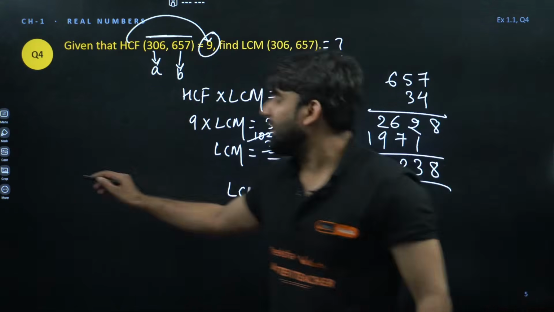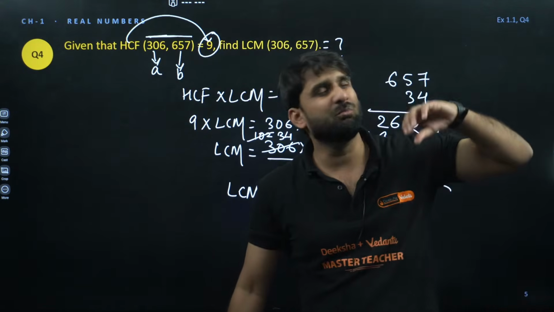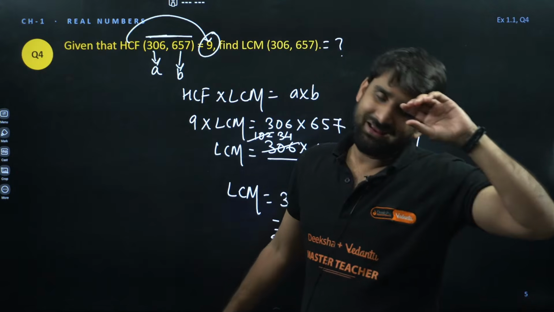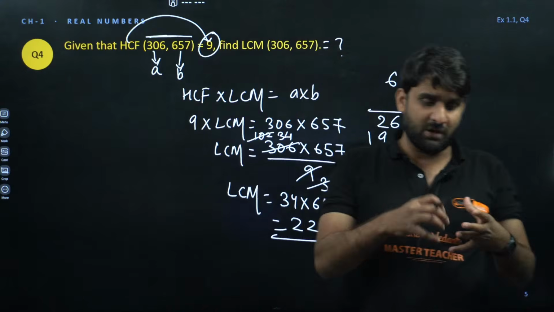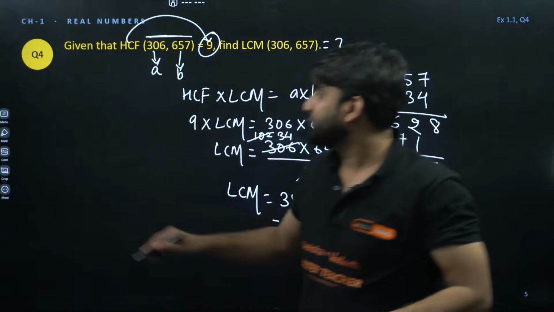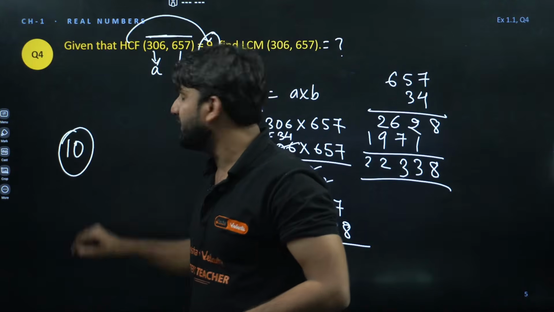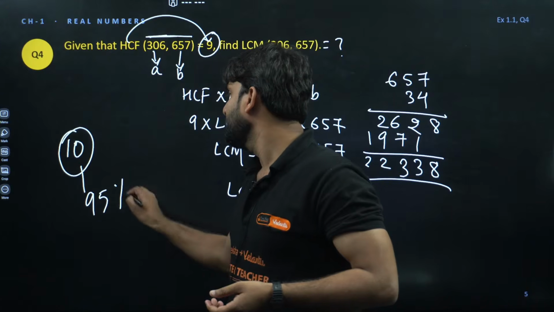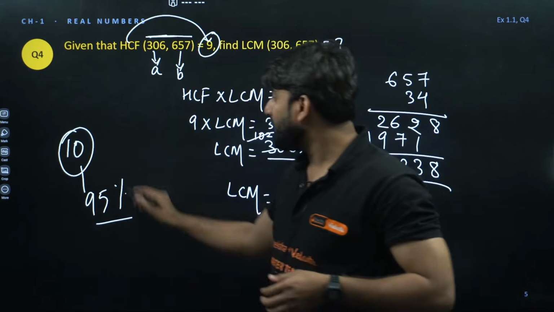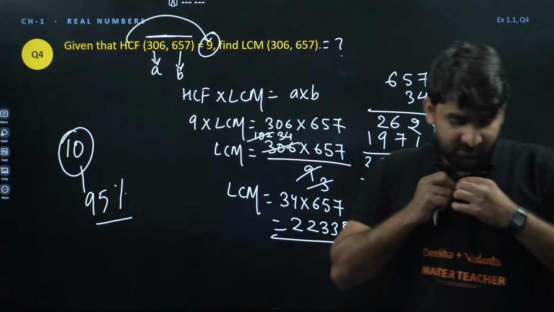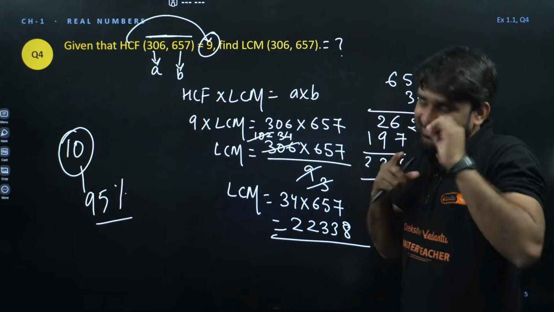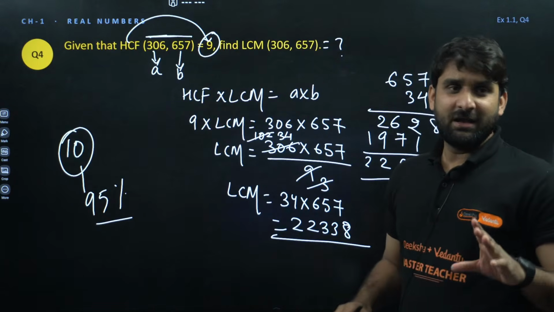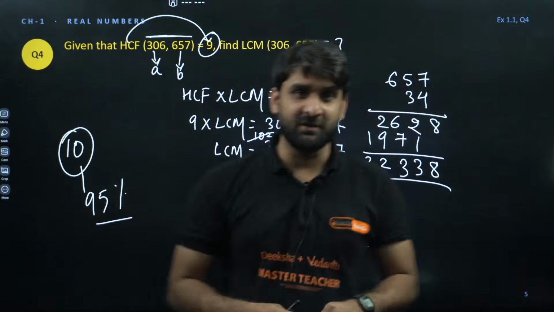So I scored in mathematics when I had my board exam. That was GP, at that time there was no marking out of 100. So I got 10 GP, 10 out of 10 in mathematics. If you calculate in percentage, it will be around 95%. So I almost got 95 marks in mathematics. I'm not going to disclose the year of my 10th class. Okay, I hope everyone is clear. So I got 10 GP in my mathematics in class 10th.